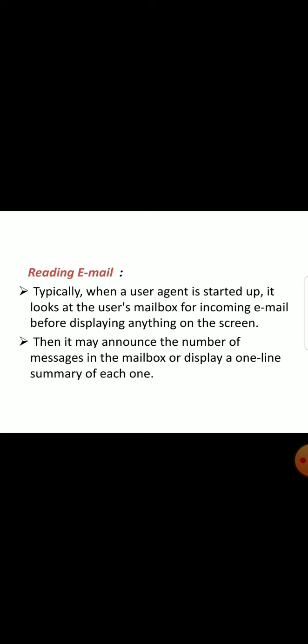Next, reading email. Typically, when a user agent is started up, it looks at the user's mailbox for incoming email before displaying anything on the screen. Then it may announce the number of messages in the mailbox or display a one-line summary of each one. It means before a user starts to read these emails, the user agent starts up automatically, and then it looks up all the incoming emails before displaying the content on the screen.